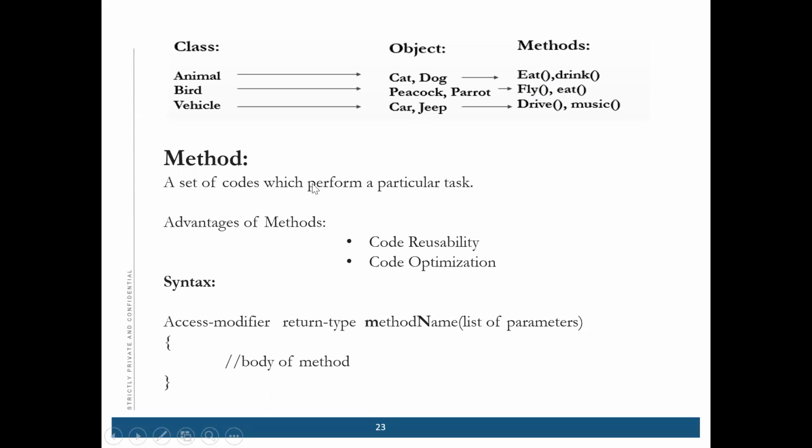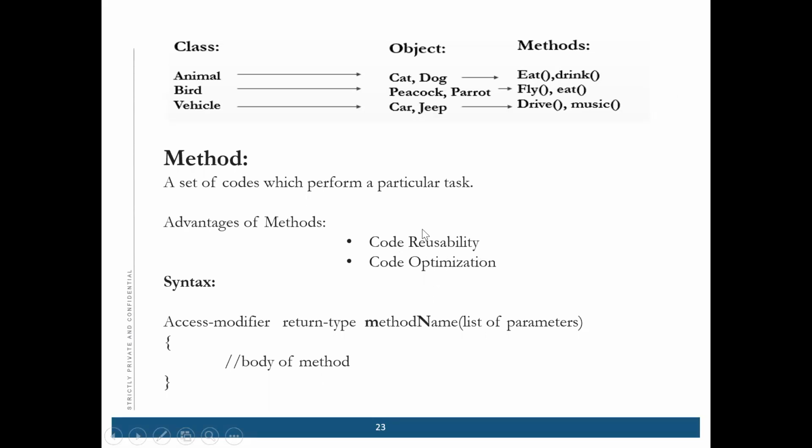Method is a set of code which performs a particular task. Okay. What are the advantages of method? Advantages of method are code reusability and code optimization. Same thing, like which I was telling, like eat. Eat is common for these two classes. What we can do is we can make it one method and call it in both the classes.